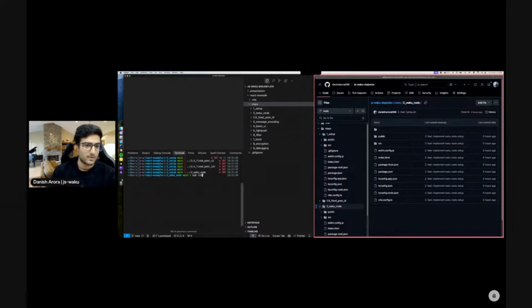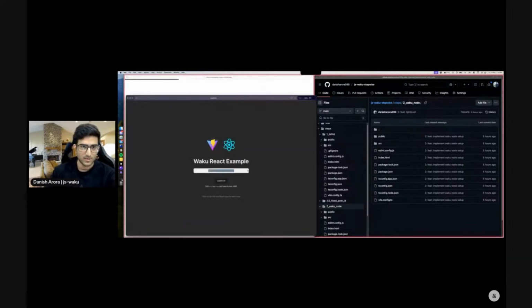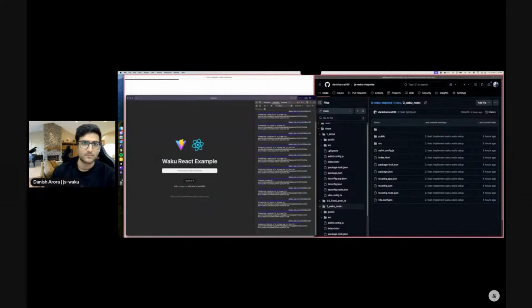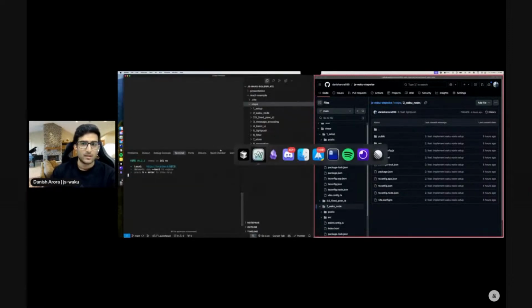We run that, and we should see information about our Waku node trying to connect to the Waku network. Yeah, so here we see we are now connected to the Waku network. We're starting to find some peers. There are logs spinning up.